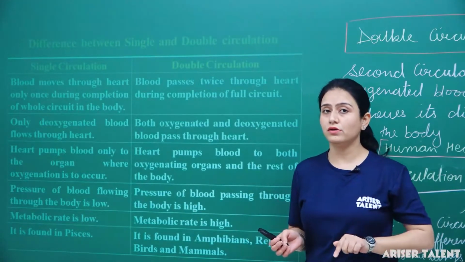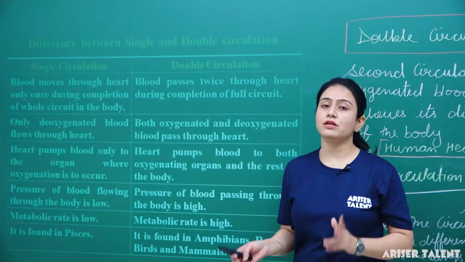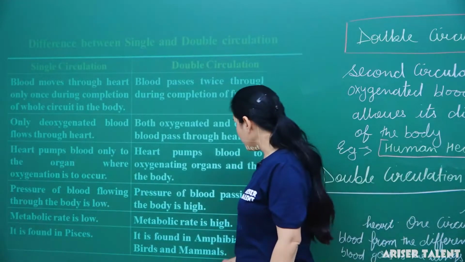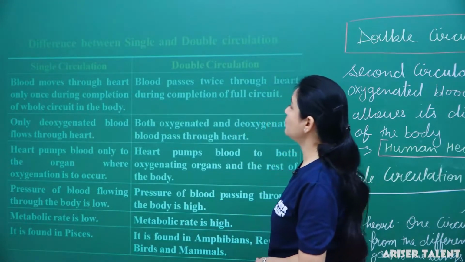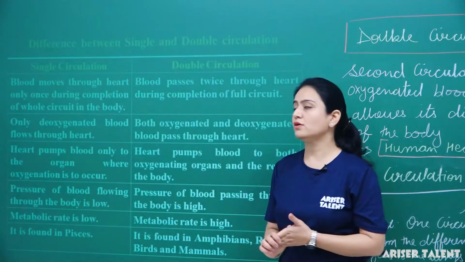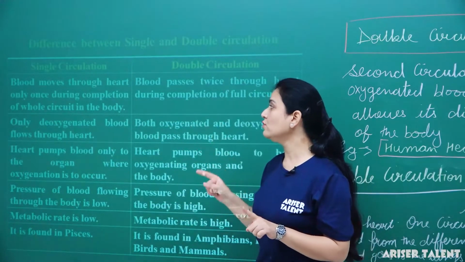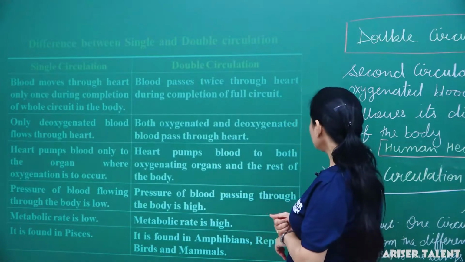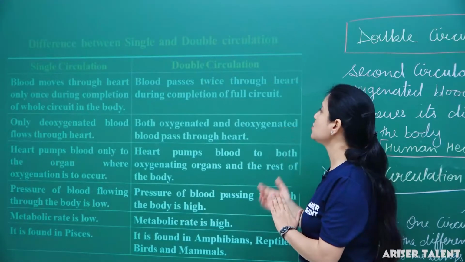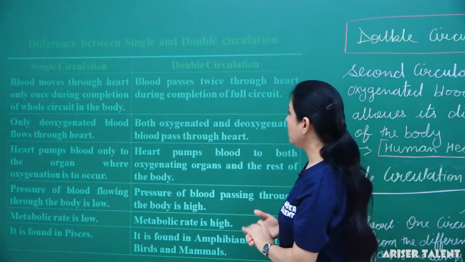I told you, in the single circulation, blood flows only once through the heart, and in the double circulation blood flows twice through the heart. So here we are with the points of difference between single circulation and double circulation. The first point is, in the single circulation blood moves through the heart only once during completion of the whole circulation in the body. Here we can mention, in double circulation, blood passes twice through the heart during complete circulation of the blood in the body.